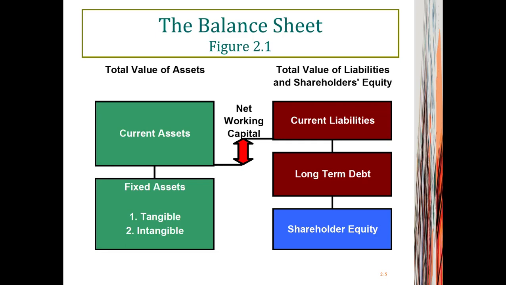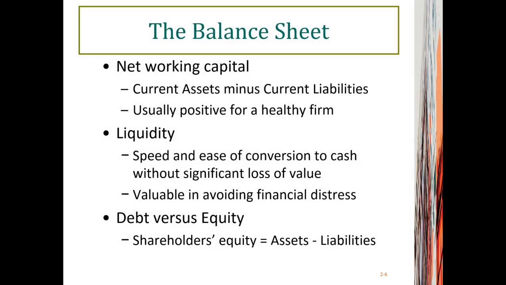The fixed assets are assets that can be transformed back into cash beyond 12 months, and long-term debt is the liability that the company needs to deal with beyond the 12 months. And the difference between total assets and total liabilities is equal to shareholders' equity. You can see this very clearly from the balance sheet identity.